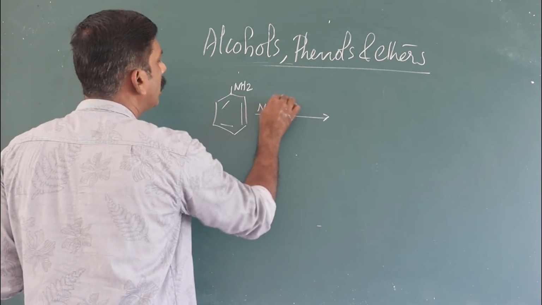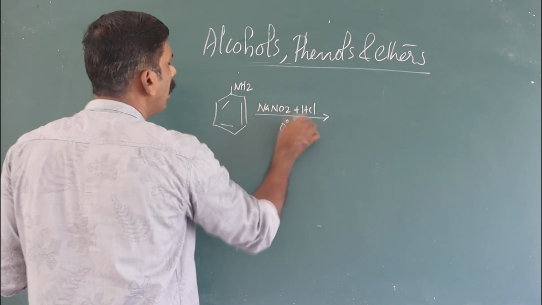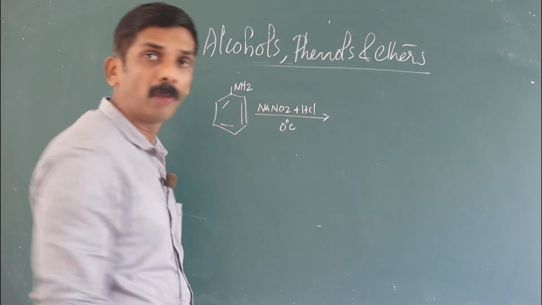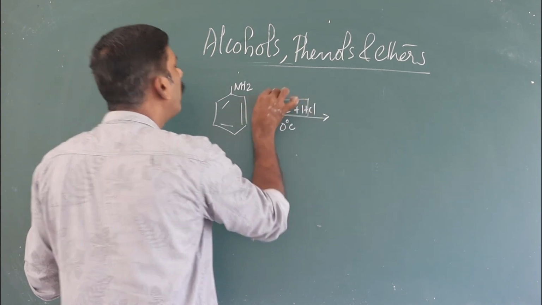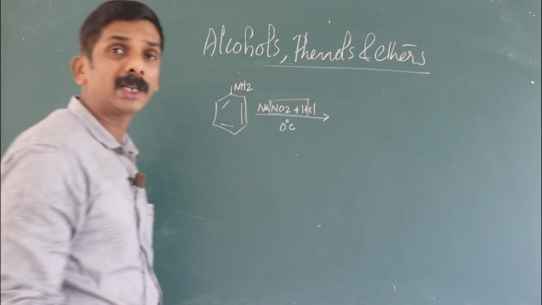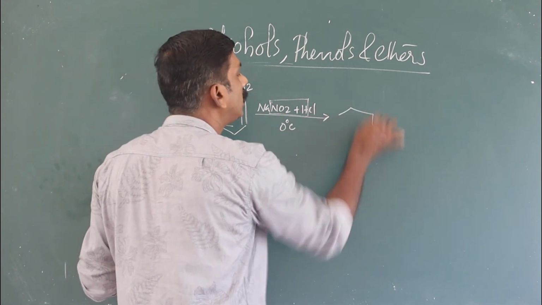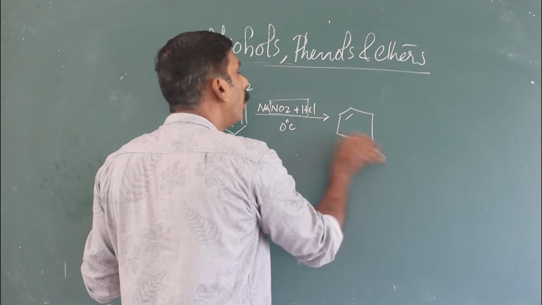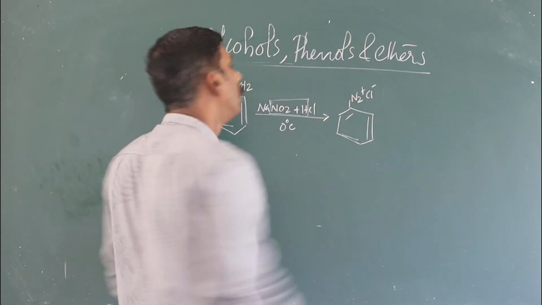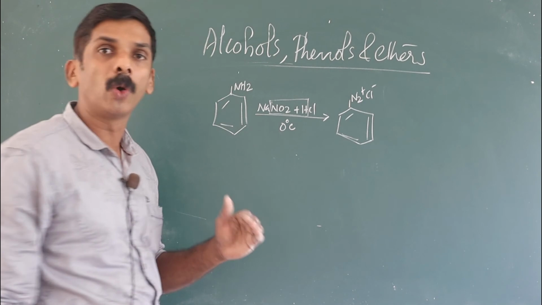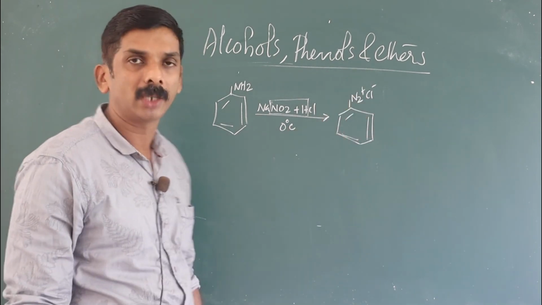Aniline reacts with NaNO2 plus HCl at ice cold temperature, below 5 degrees Celsius. Simply we can say that aromatic primary amine reacts with nitrous acid below 5 degrees Celsius to form benzene diazonium chloride. Benzene diazonium: azote, nitrogen, onium with a positive charge.